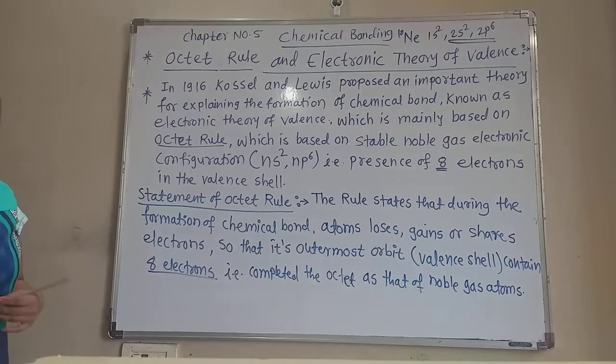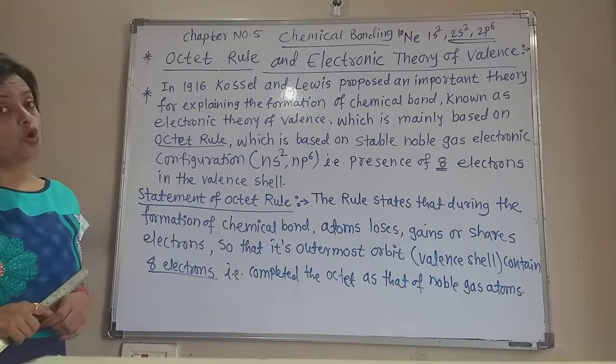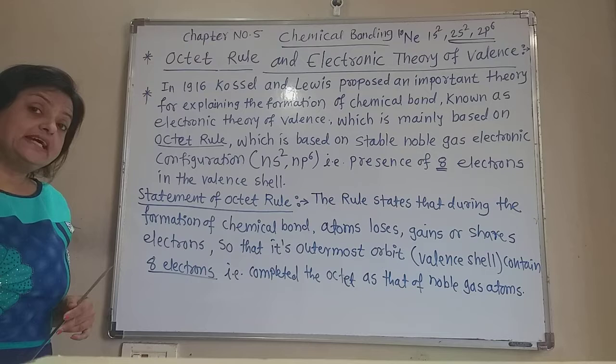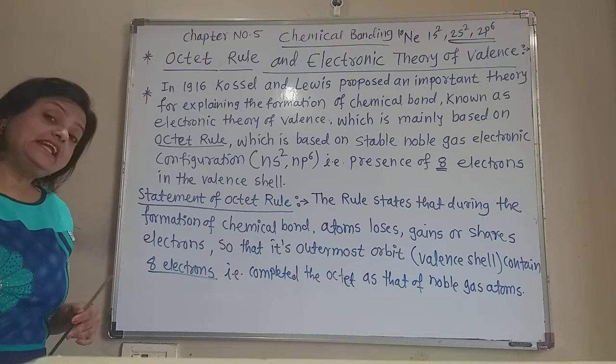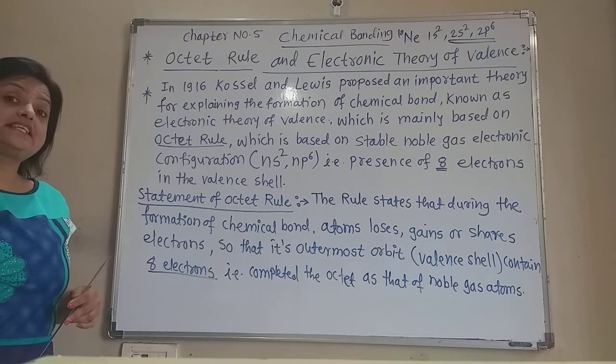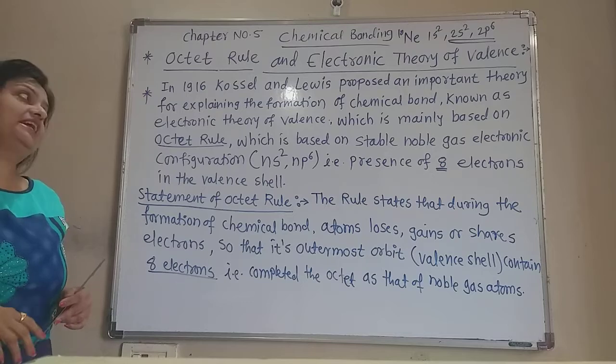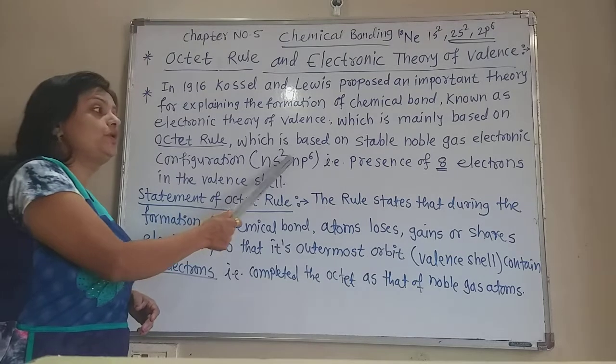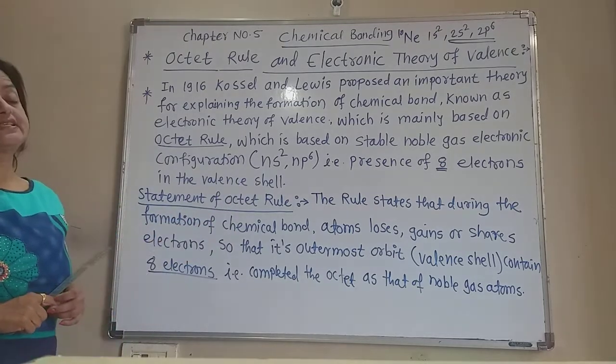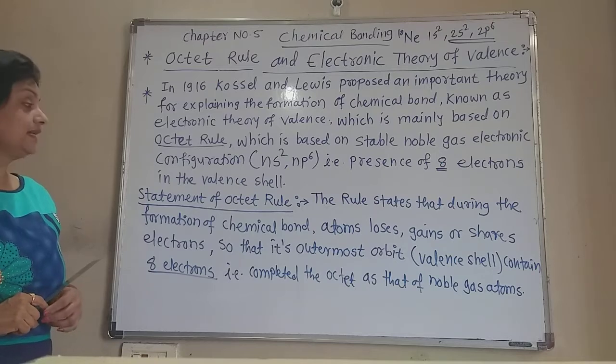Now this electronic theory of valency is based on the octet rule, which is based on the valence shell containing 8 electrons, a stable noble gas electronic configuration of ns2 np6. That means 8 electrons are there in the valence shell of the noble gases.